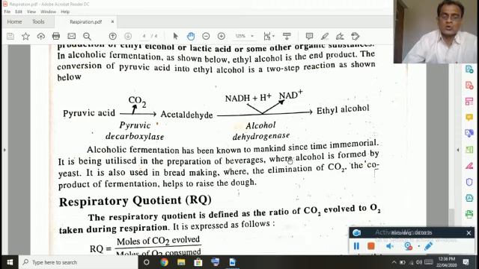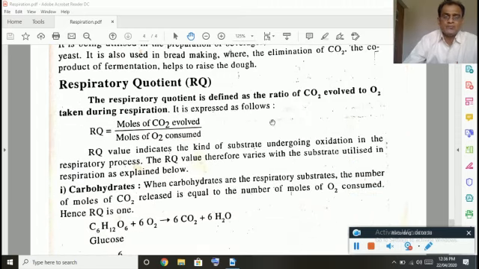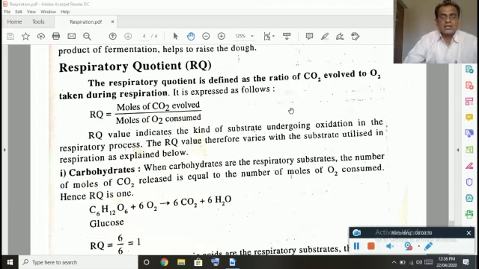We have discussed aerobic and anaerobic respiration. There is a necessity to know something about a term called respiratory quotient. It all depends upon the type of substrate used in the respiration. The substance that undergoes breakdown releasing energy is called the respiratory substrate.